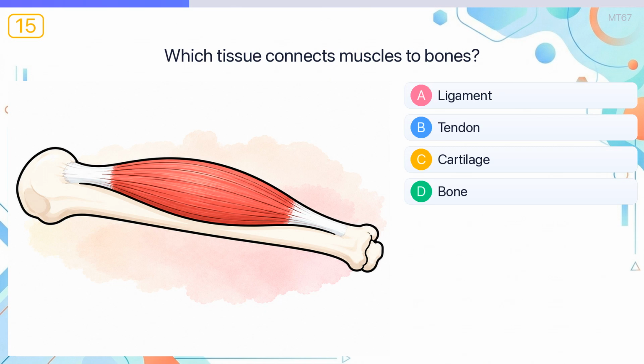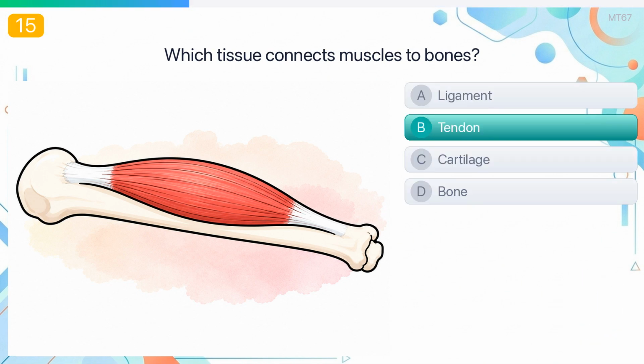Which tissue connects muscles to bones? The answer is tendon. Tendons attach muscles to bones and transmit the force needed to move joints.